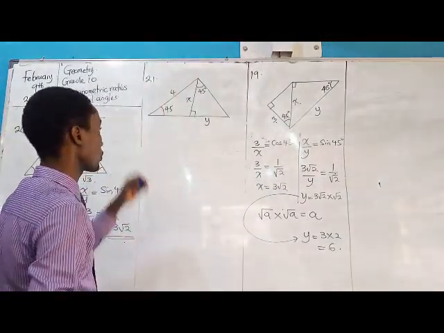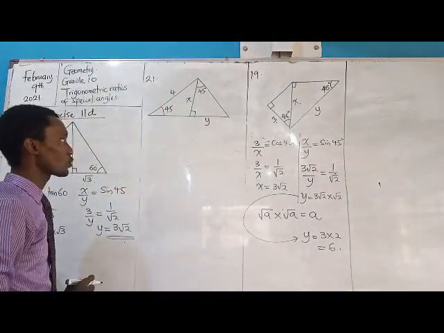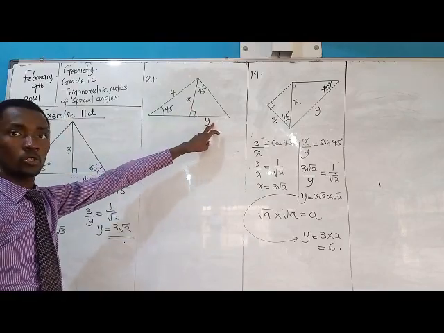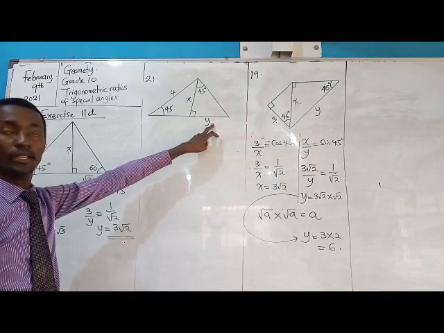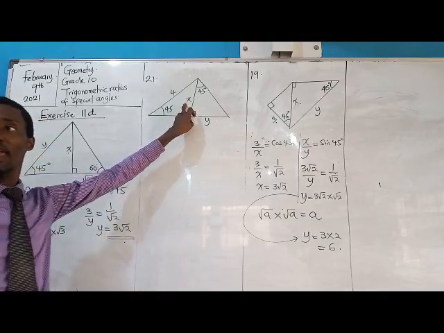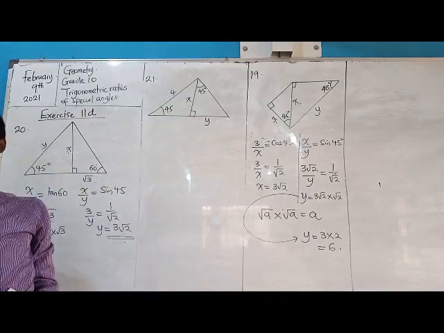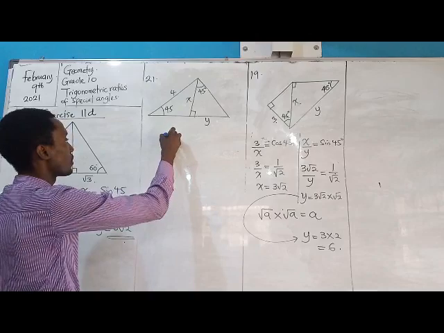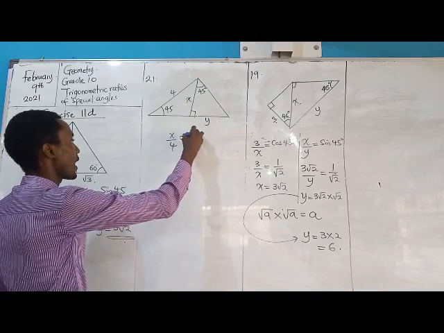So let's go to question 21. In question number 21, our objective is x and y. So let's start with x. x over 4 is equal to sine.